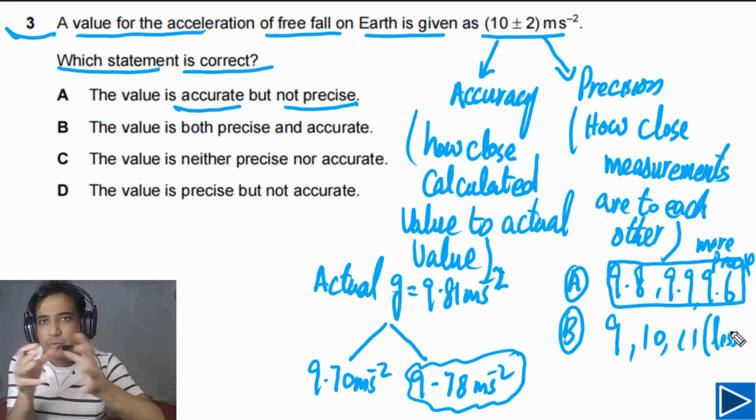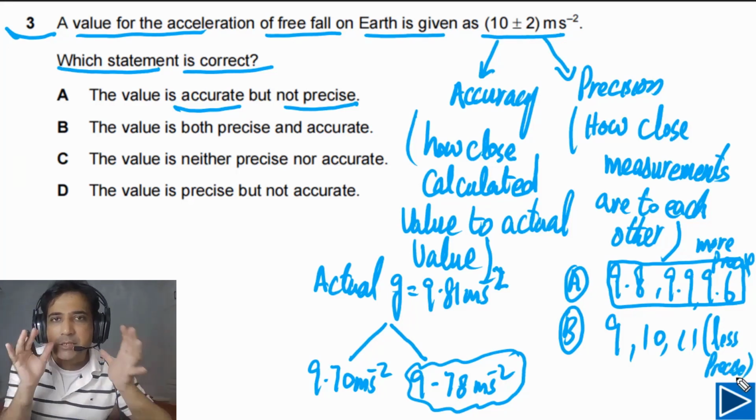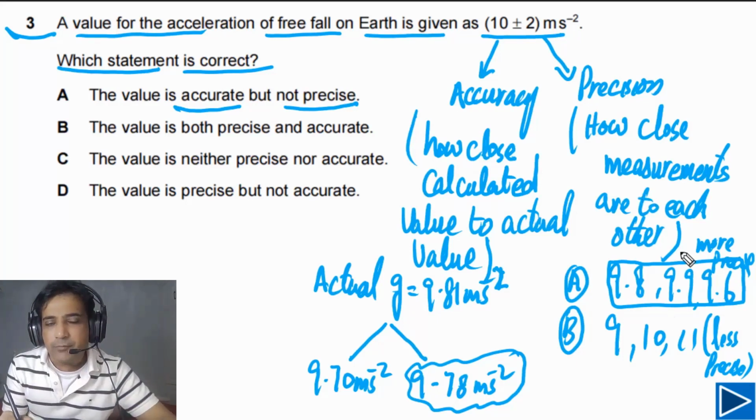In a simple way, we can say if data has more decimal places, it means that data is more precise as compared with data which has fewer decimal places.